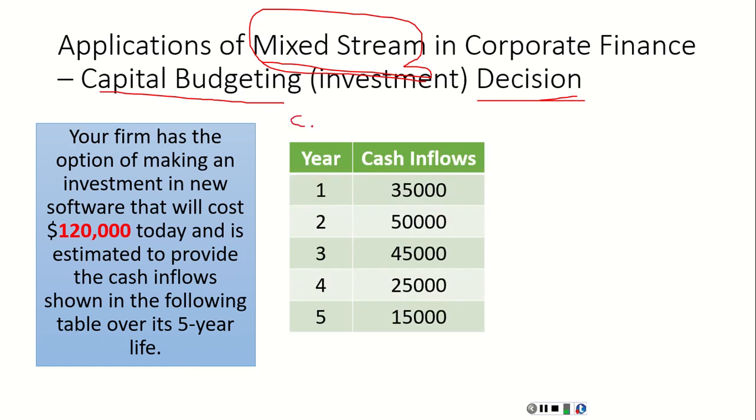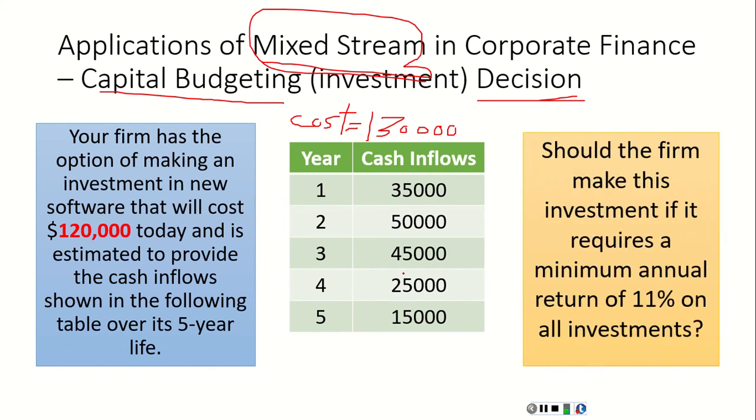So the cost today, the cost of this project, is $130,000. The cash inflow revenue in the first year is expected to be 35,000. In the second year, it is expected to be 50,000, then 45,000, 25,000, and 15,000.